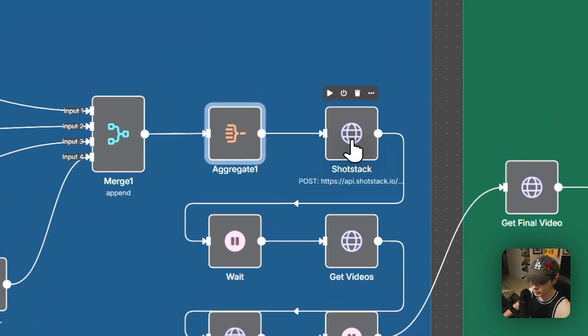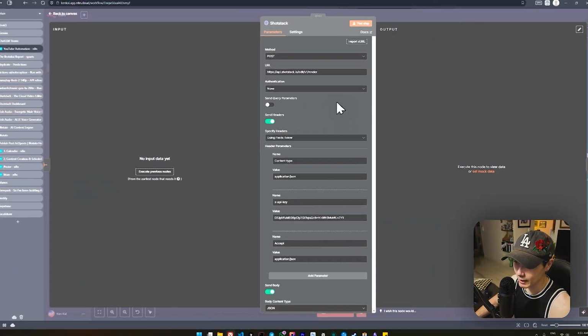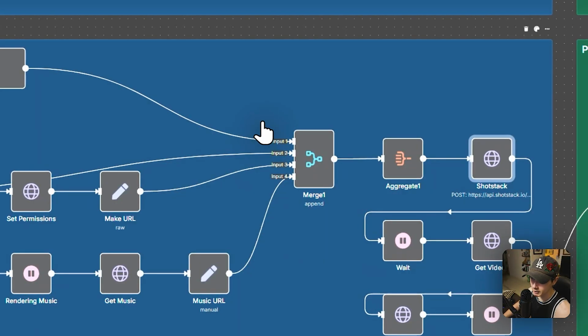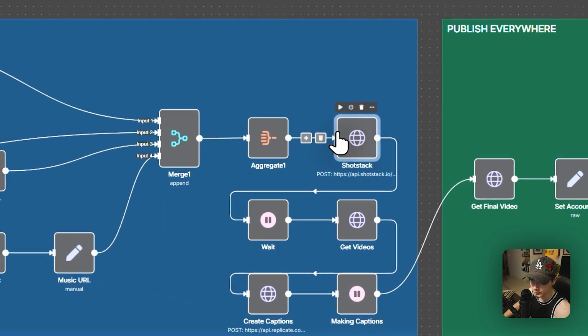And then we pass it through to Shotstack. So that way we only get one video made each time, because we don't need 4, because don't forget, they're going to be 4 of the same video. We don't want that.